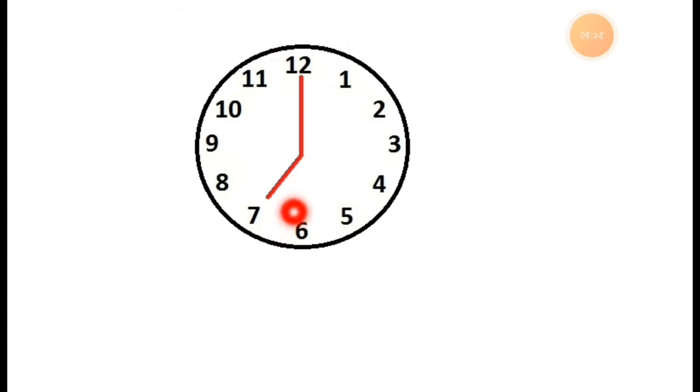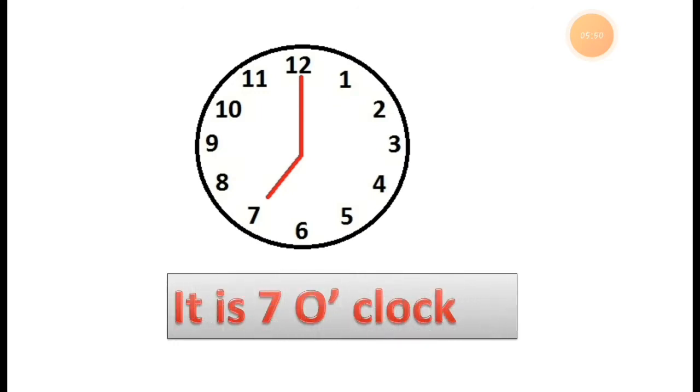See this, the hour hand, which is also the short hand, is pointing to 7. And here is the minute hand, which is the long hand, pointing to 12. Okay? So this way you are able to read the time.